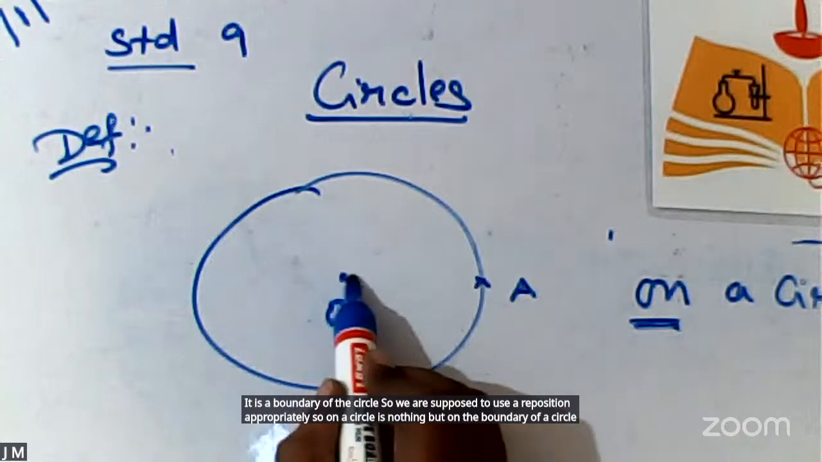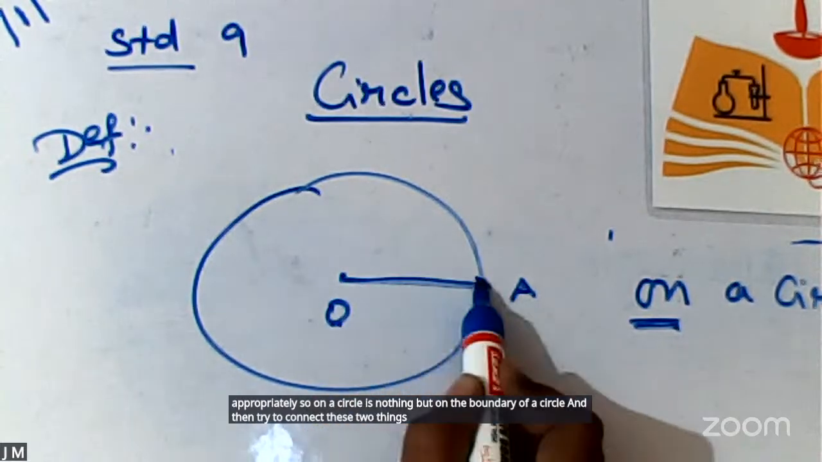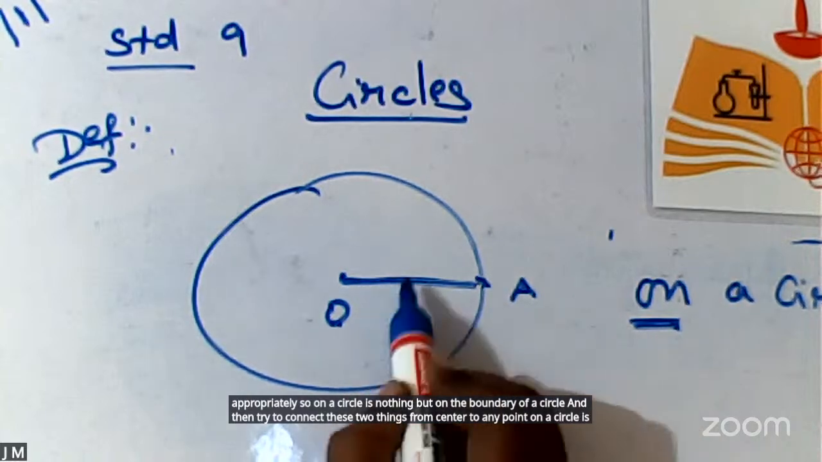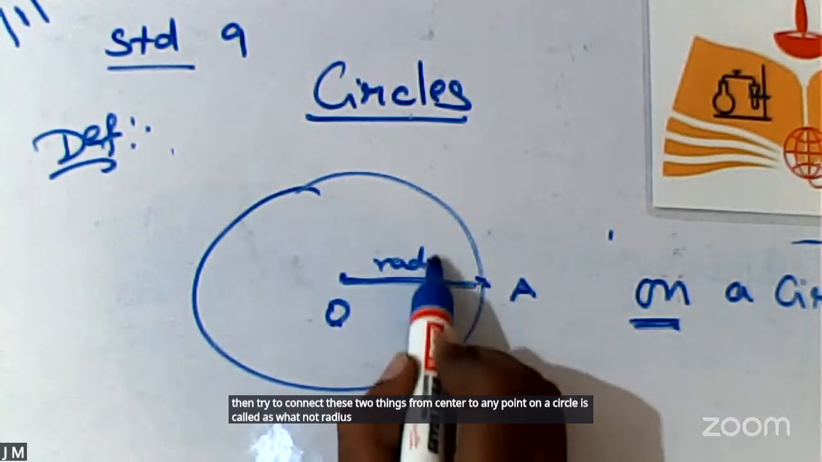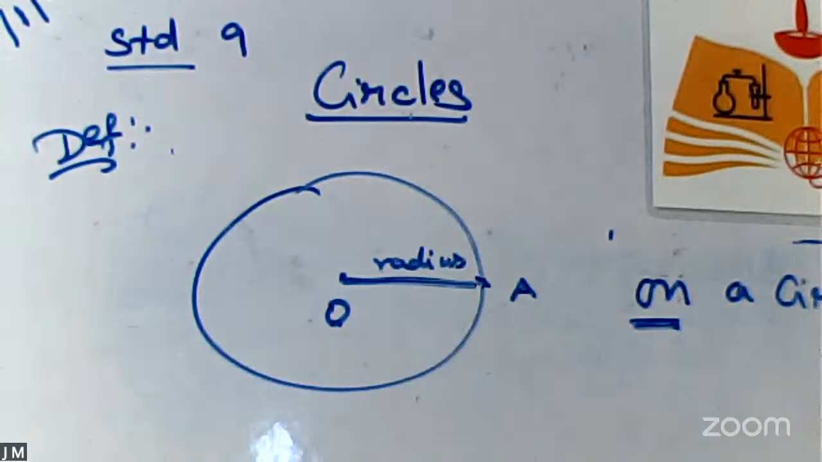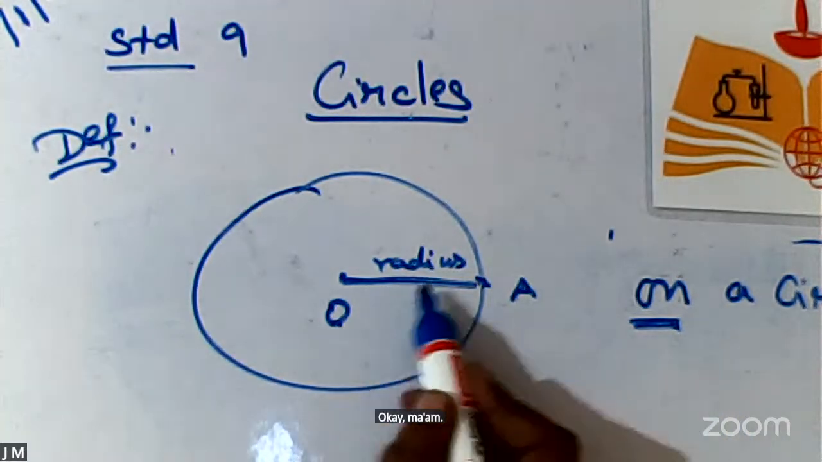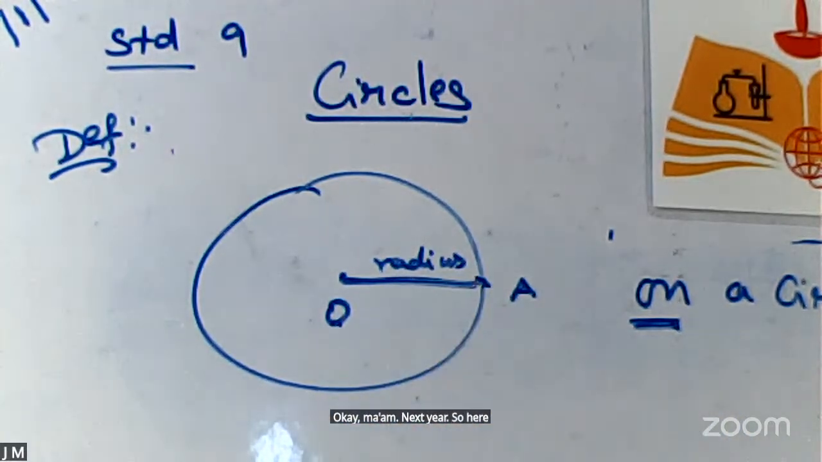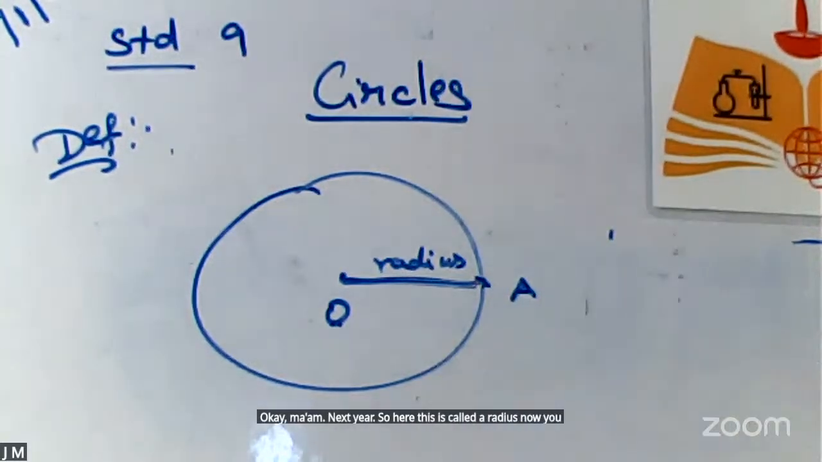And then try to connect these two things. From the center to any point on a circle is called what? Radius. Okay, one. Next. So here, this is called a radius. Now you may have some doubt.